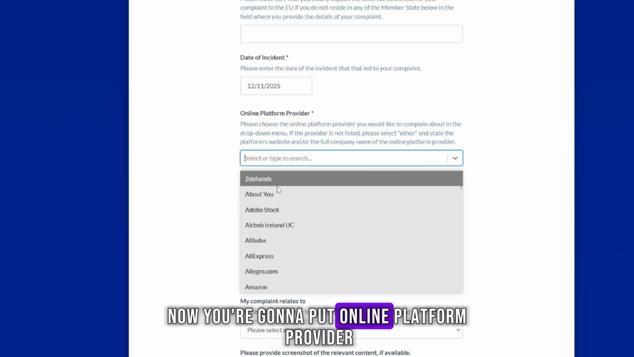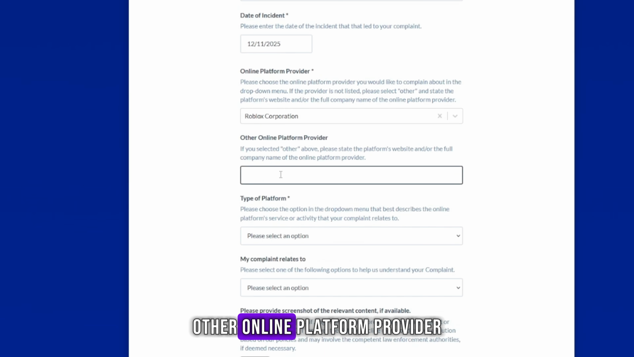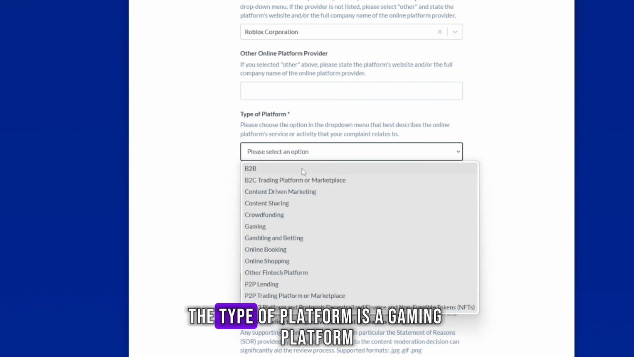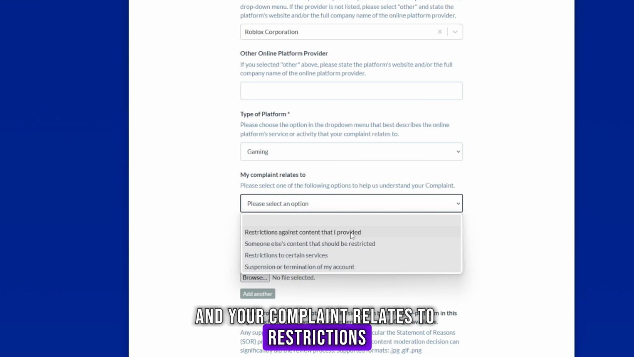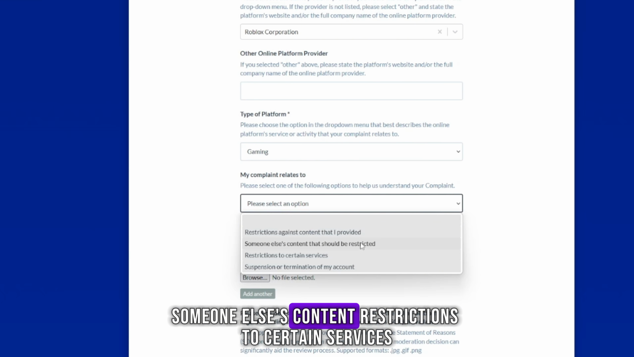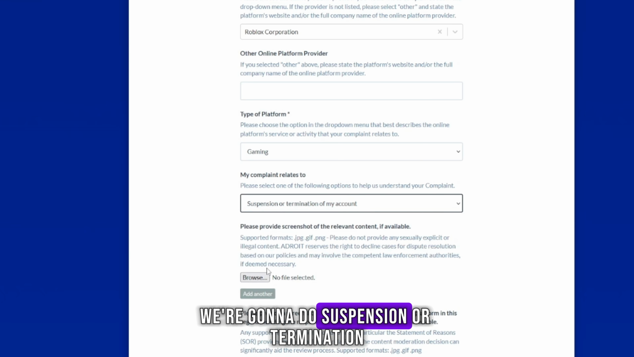Now you're going to put online platform provider and you're going to enter in Roblox Corporation. Other online platform provider, I don't think you need to do that. The type of platform is a gaming platform, and your complaint relates to restrictions against content I provided, so something you made on their platform, someone else's content, restrictions to certain services, or suspension or termination. For our case, because we're doing enforcement, we're going to do suspension or termination.